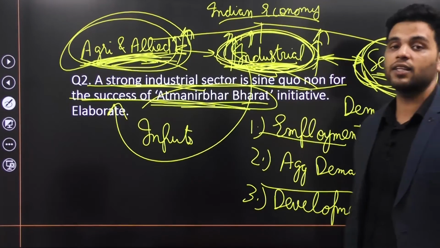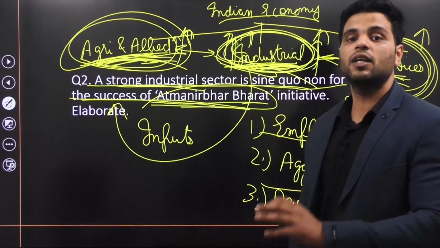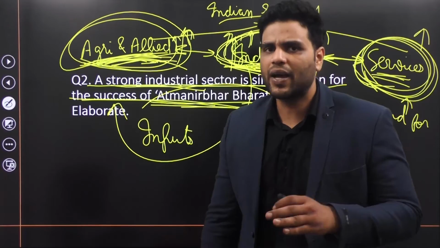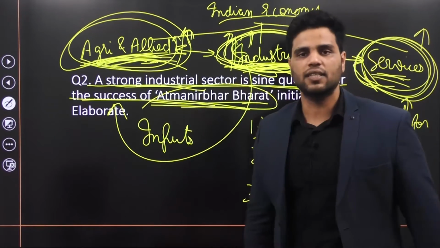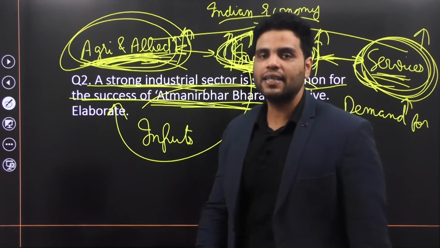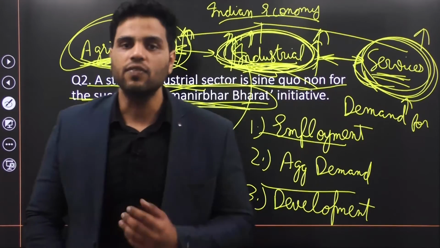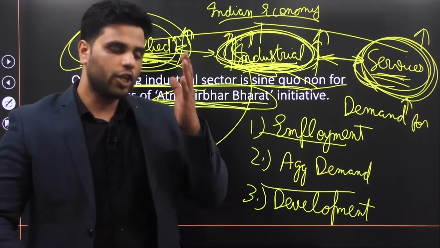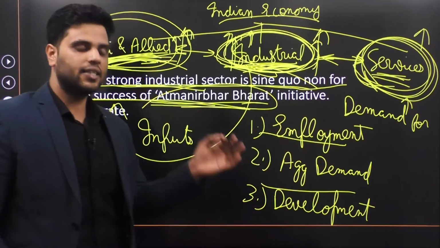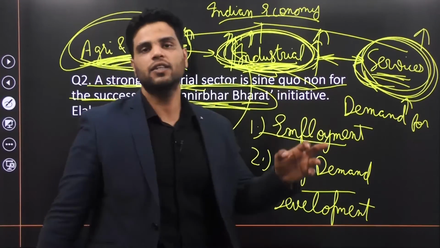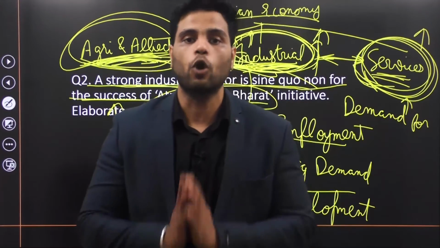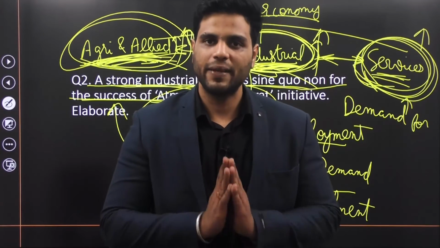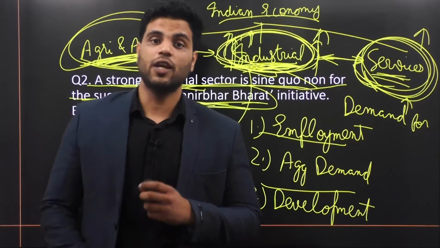Hence, we can clearly say that a strong industrial sector is sine qua non for the success of Atmanirbhar Bharat initiative. Let's suppose Atmanirbhar Bharat initiative becomes successful, but it fails to make industrial sector a success. Well, then in that case, India's economy won't get strengthened. Why? Because improving an industrial sector is absolutely critical for Atmanirbhar Bharat initiative. Without that, Atmanirbhar Bharat initiative would be an empty promise. All right? Make sense?